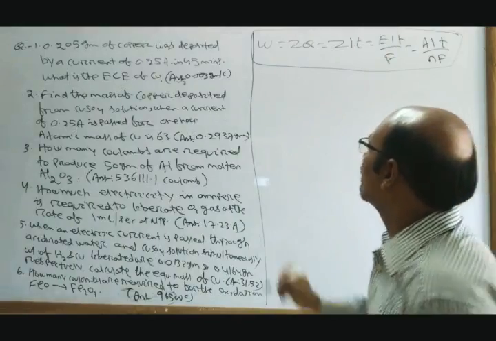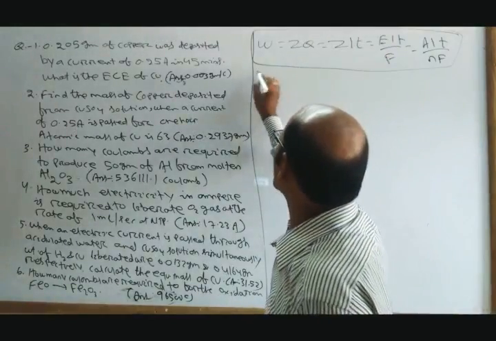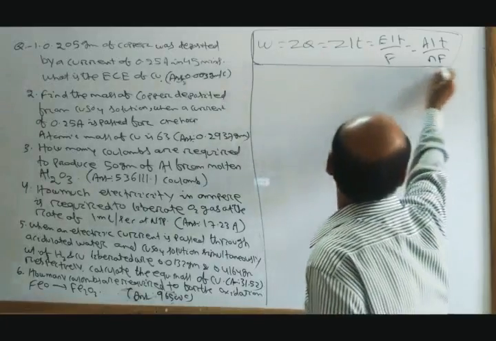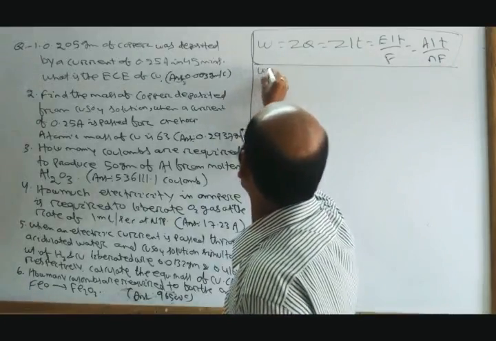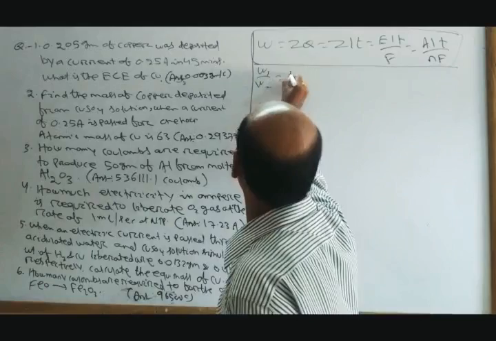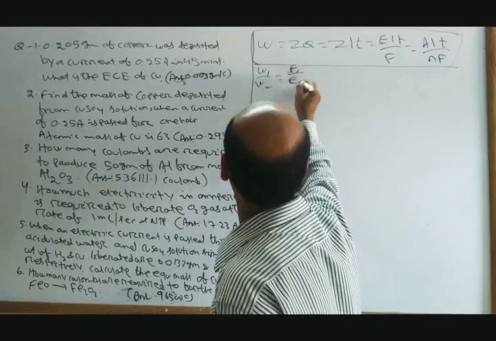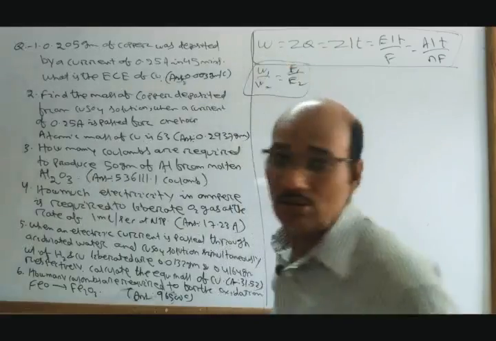And another one also we have discussed, that W1 by W2 is equal to E1 by E2. This is the second law.